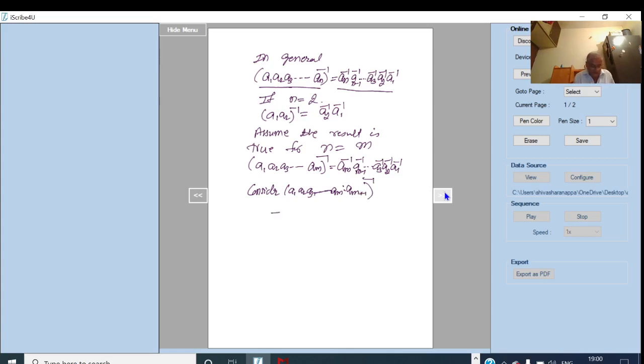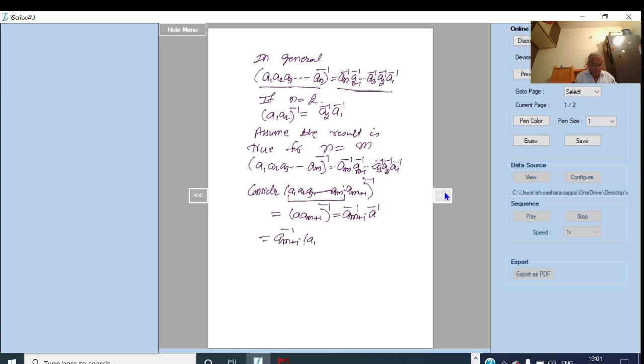Taking A1 A2 ... Am as A, this is (A into Am plus 1) whole inverse, which can be written as Am plus 1 inverse into A inverse. What is this A inverse?